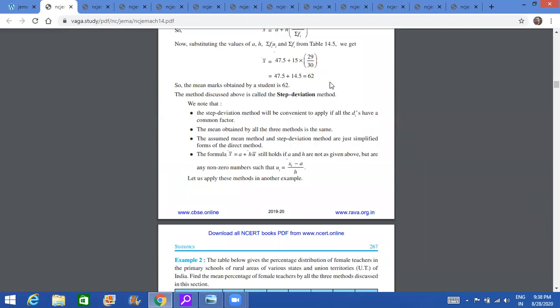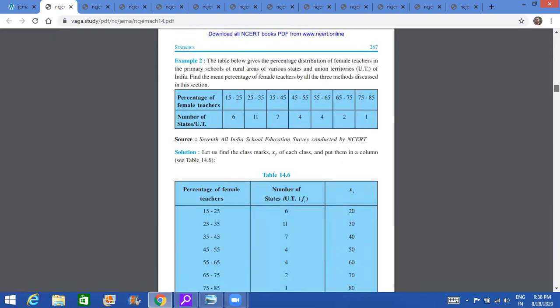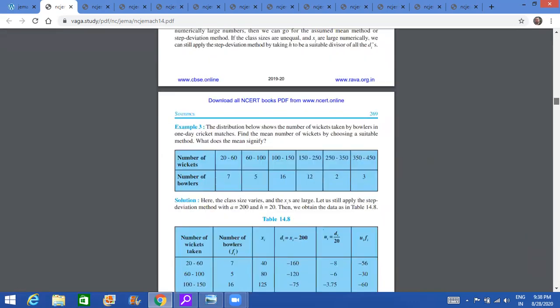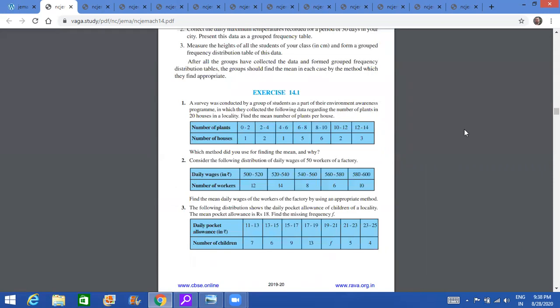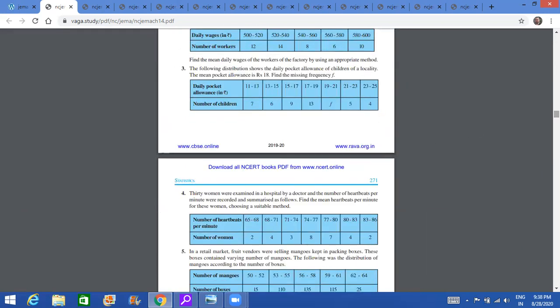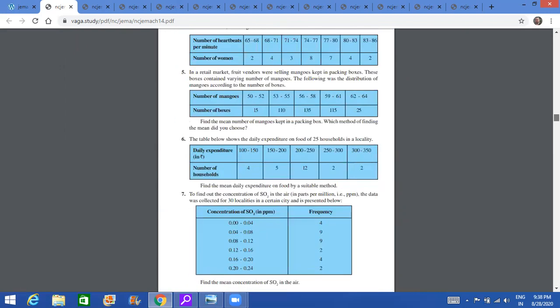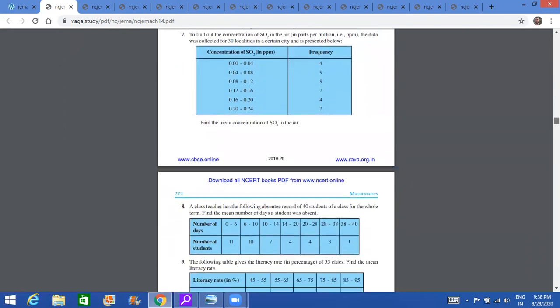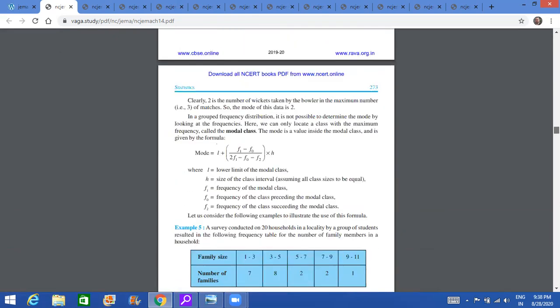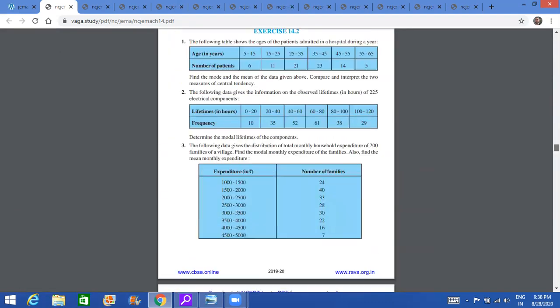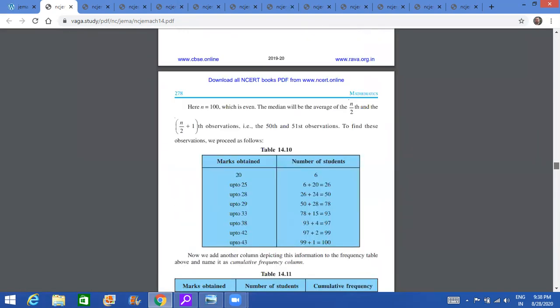What is cancelled is the step deviation. Personally, I was finding this method very easy, but they have deleted this step deviation method. So if you are getting this, all the questions are there, same, nothing is cancelled as far as the question is concerned, but what we need to understand is that step deviation is cancelled. So you need to do this by the direct method or the assume mean method. Mode is there as it is and median is there as it is. So nothing is cancelled from these.